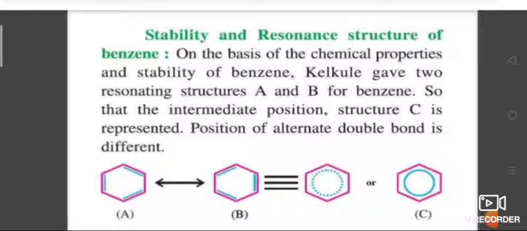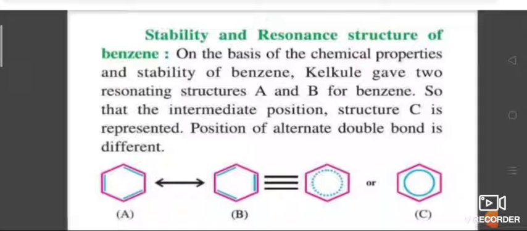In structure A, the double bond is present in the first two carbons. In the next structure, the double bond is present in another carbon atom. It appears in such a way, but both are stable structures. So A and B, and the hybrid structure may be represented by inscribing a circle or dotted circle in the hexagon, as shown in the figure.